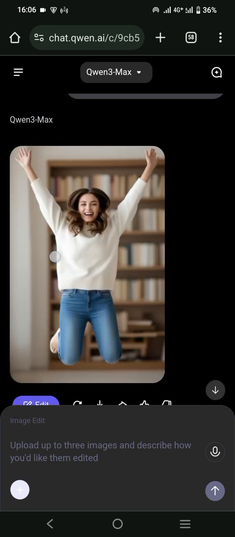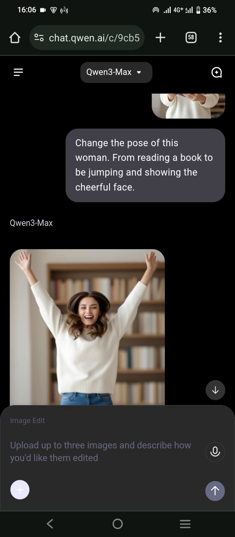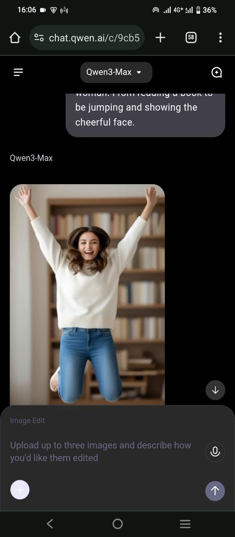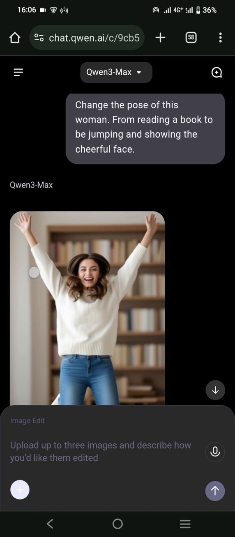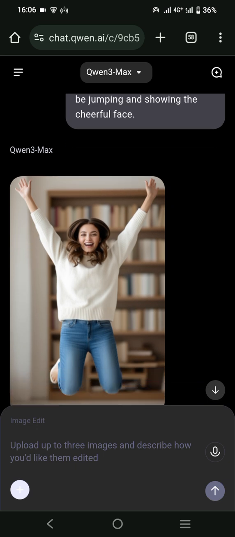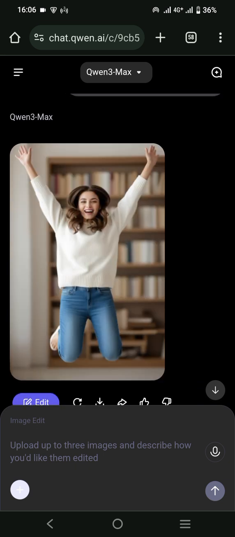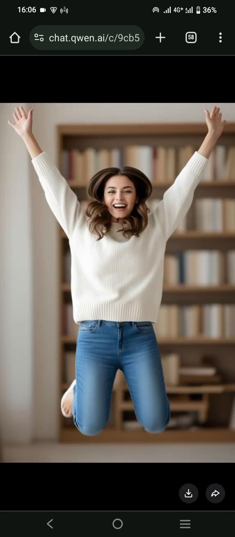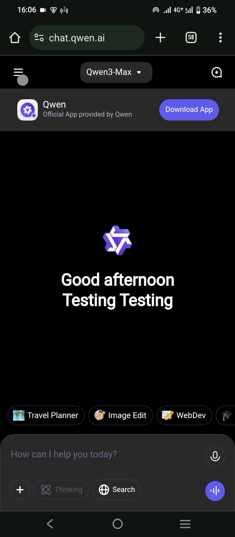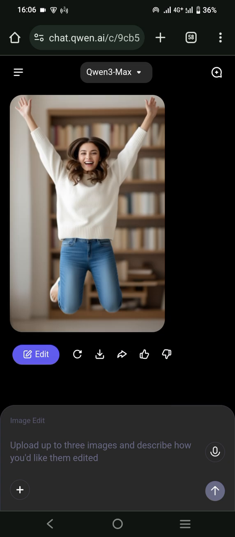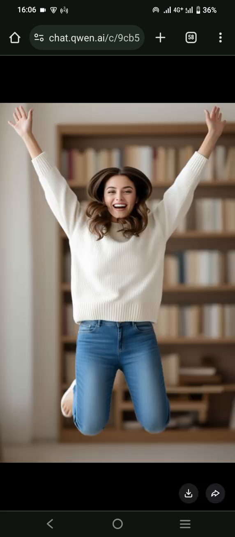So this is the picture after using another prompt, and the expression and also the gesture or pose totally changed, while also maintaining the realistic look, and it is very beautiful. And you will not see a watermark if you do the editing or generate the picture with this Qwen AI. So don't forget to try this Qwen AI.